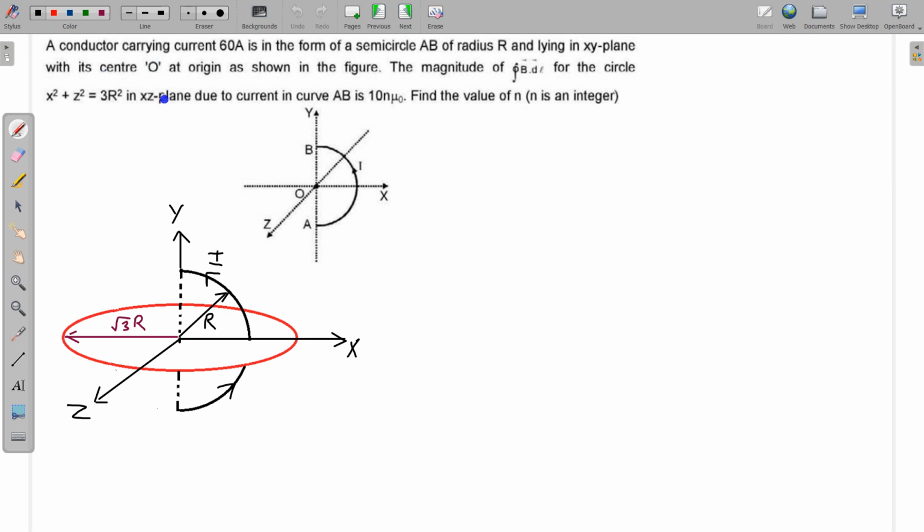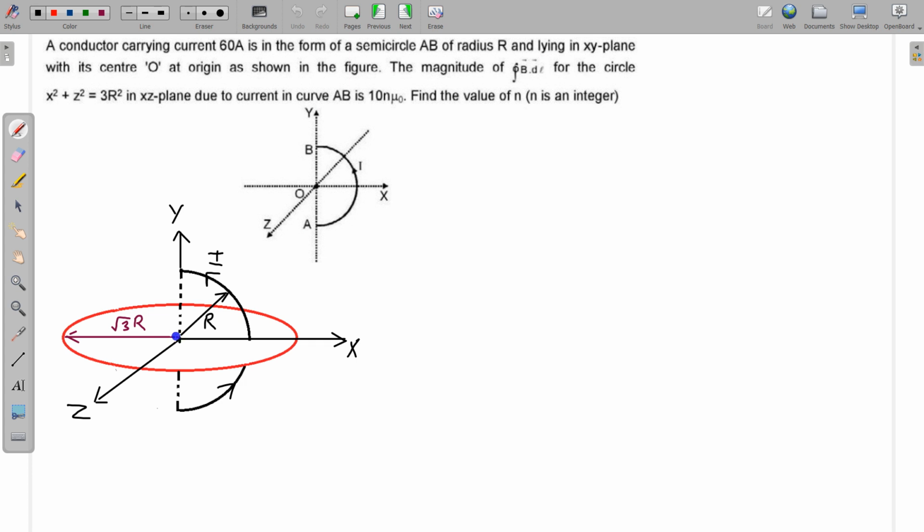In this video, I am going to take a problem on Ampere's law. Now you can see in the diagram, there is a semicircular wire which is in the xy plane, and we have a loop like this: x square plus z square is equal to 3r square in the xz plane, and we have to find the integral of B dot dl for this loop due to current in this wire. So for current in this wire, we have to find the integral of B dot dl in this loop.